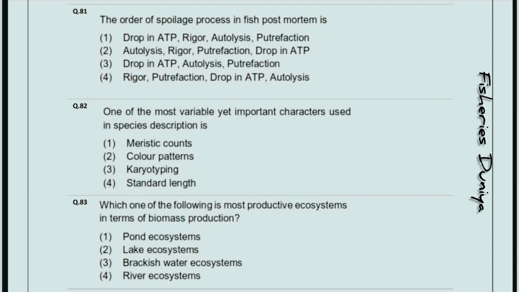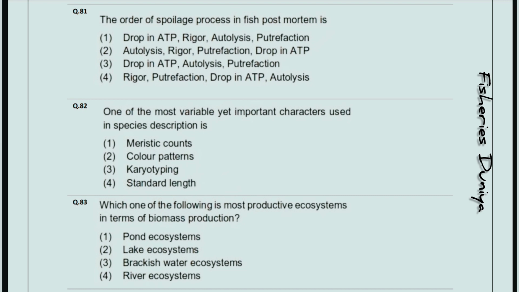The order of a spoilage process in fish post-mortem is? So the correct answer is option number 1, drop in ATP, rigor, autolysis, putrefaction. One of the most variable yet important characters used in species description is? So the correct answer is option number 2, color patterns.